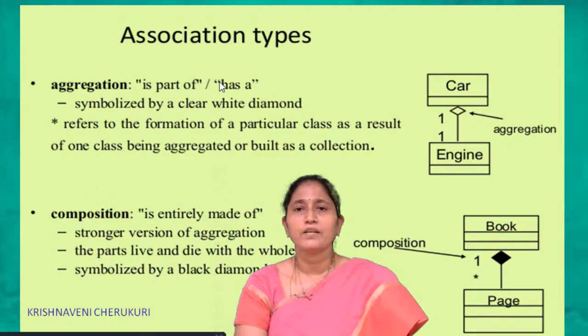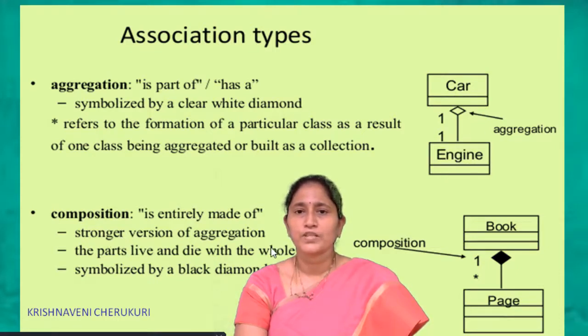Aggregation is a part-of or has-a relationship and it is symbolized by a clear white diamond. It refers to the information of a particular class as a result of one class being aggregated or built as a collection. In this example, we are considering two classes. One is the parent class, the car, and one is the child class, the engine. It shows the aggregation symbol, the white diamond. It shows a one to one multiplicity relationship, so one car has one engine. So it shows the aggregation relationship.